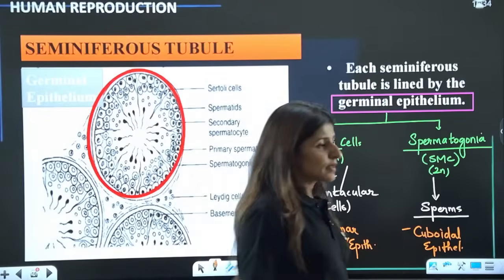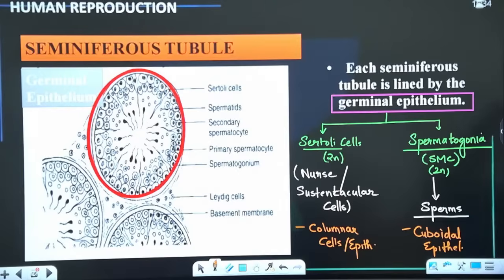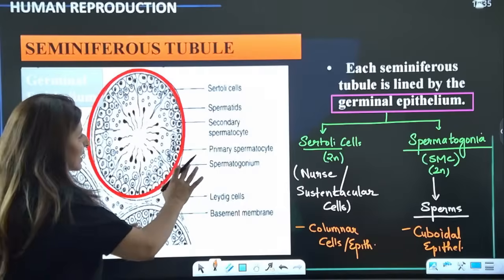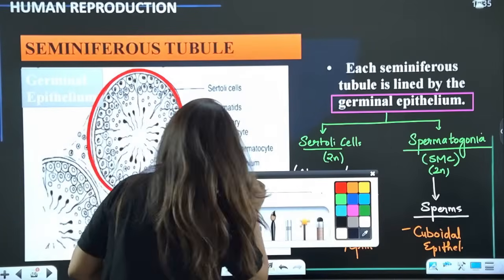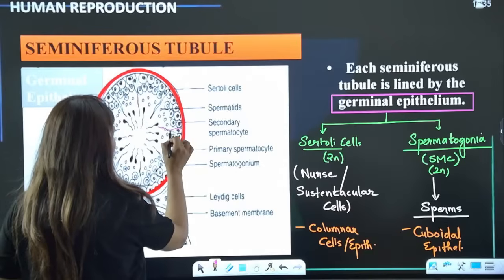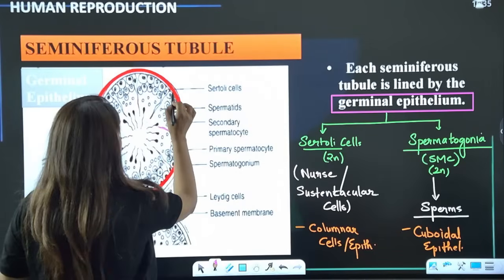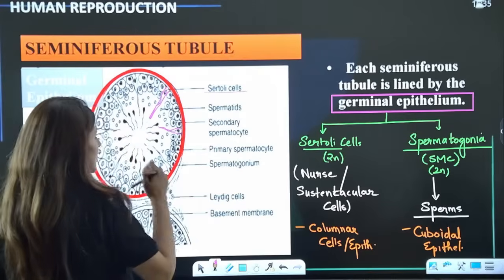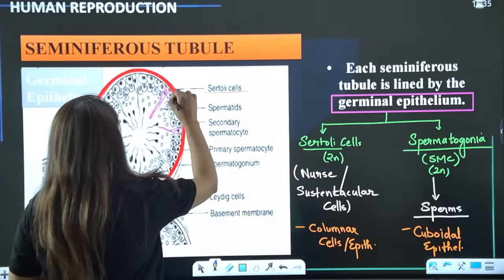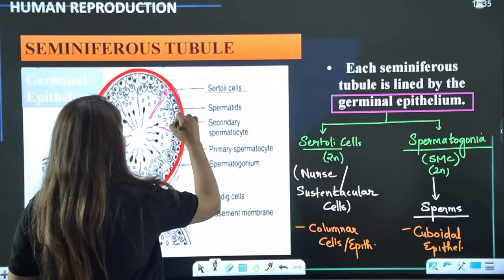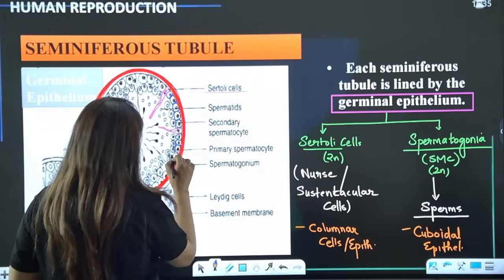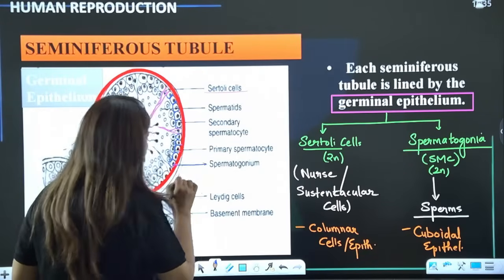Is that clear, guys? Are we sorted? All right, guys. Now, let's see how they are present. I'm going to show you here in this diagram and then go into the detail. So, these are the Sertoli cells, guys. Do you see? These are the Sertoli cells. And the rest of these are the spermatogonia cells.